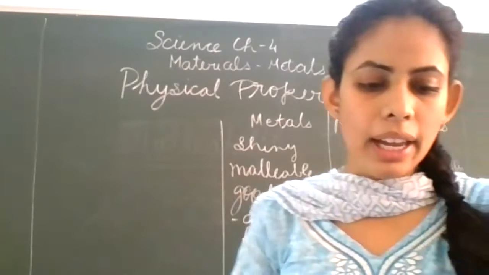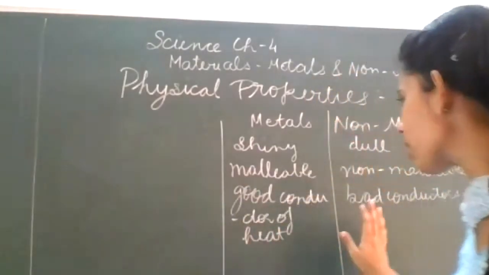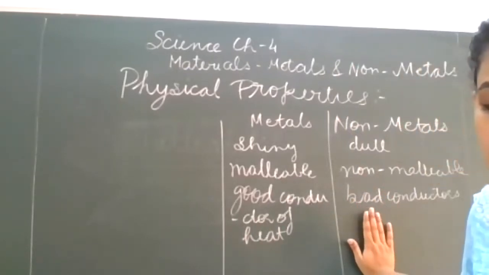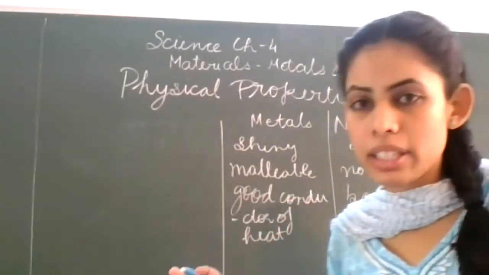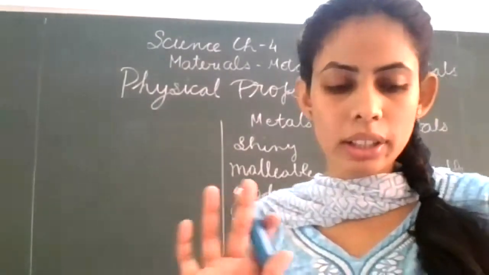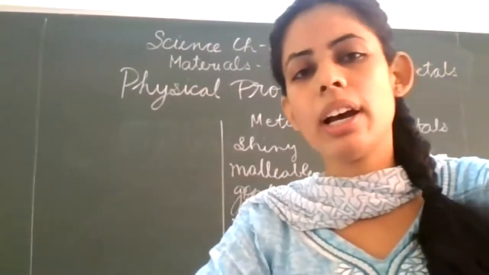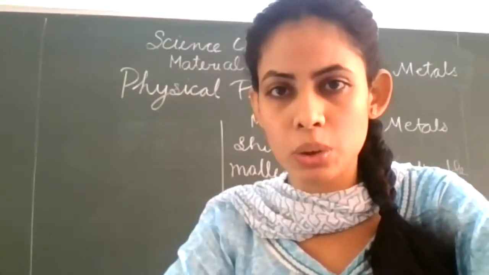Clear? And the next is activity 4.2. What are the examples of non-metals that are bad conductors of heat? Coal does not conduct heat. Coal and sulfur are examples which are bad conductors of heat and electricity also.